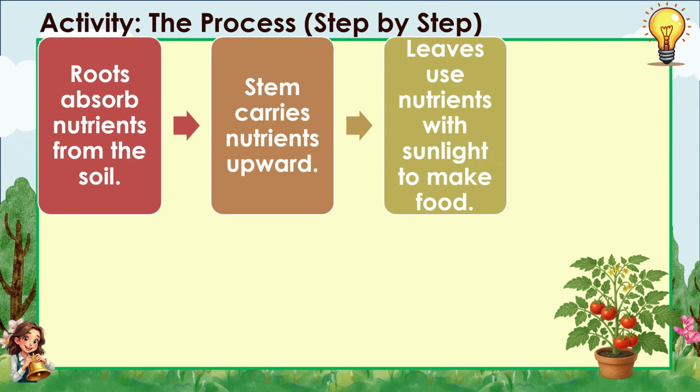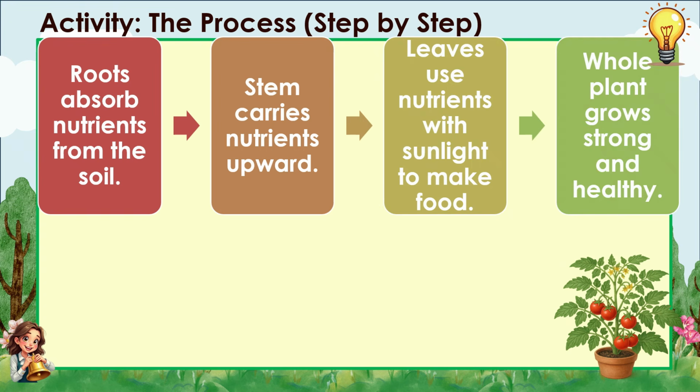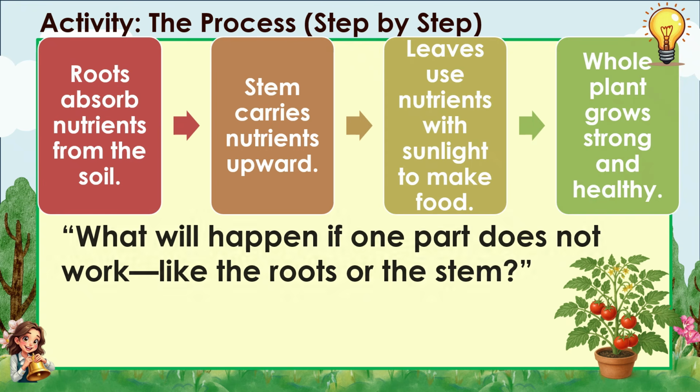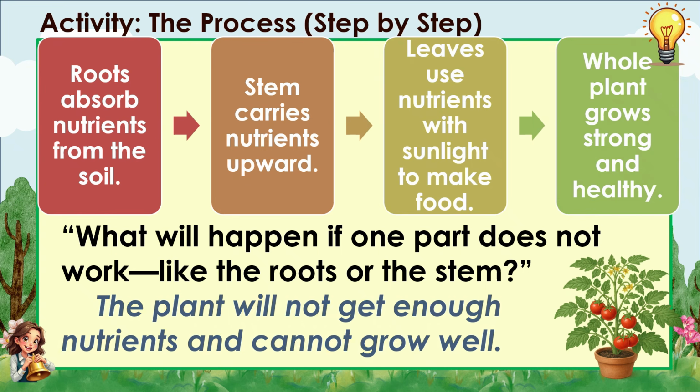Next is... What will happen to the plant? Yes, the whole plant grows strong and healthy. Good job! What will happen if one part does not work, like the roots or the stem? Yes, the plant will not get enough nutrients and cannot grow well.